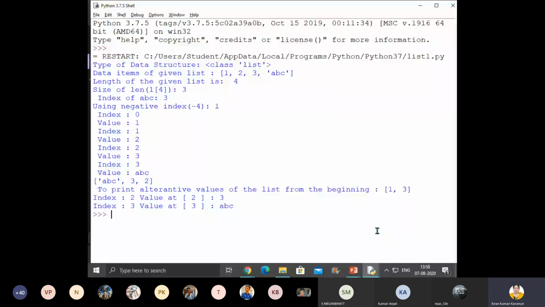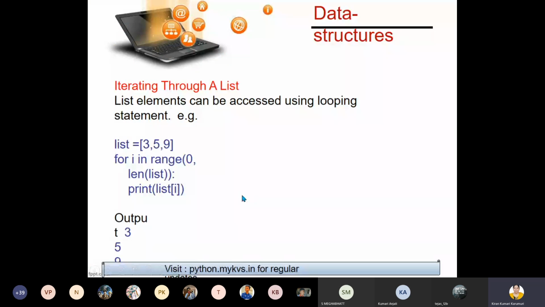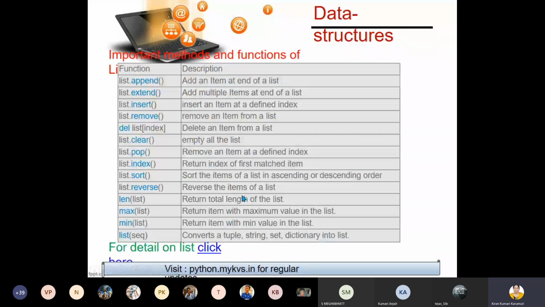Okay, children. So now let us proceed. What are the other functions of list? We have append, extend, insert, remove, del, clear, pop, index. Index I have just shown you. Sort, reverse, length also I have shown you. Max, min, list.